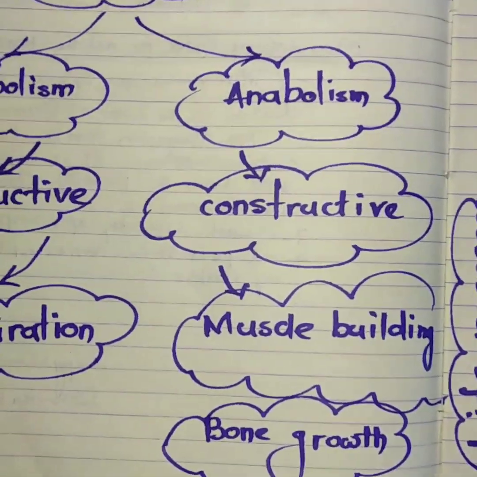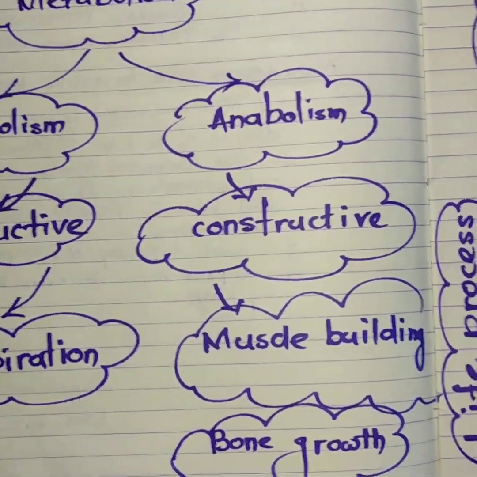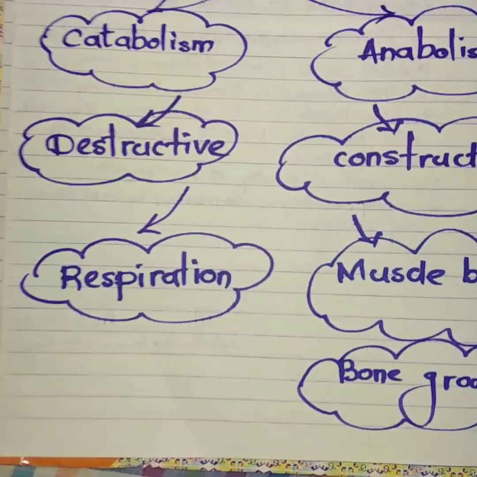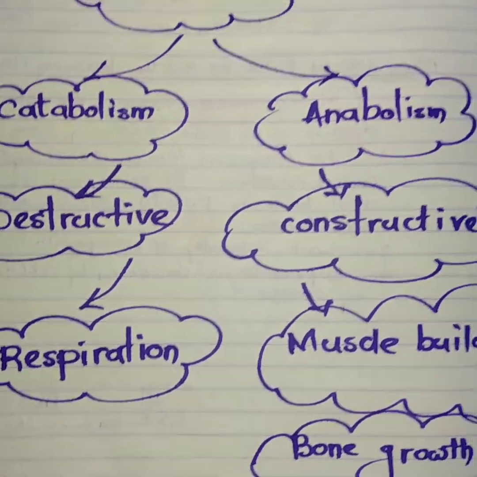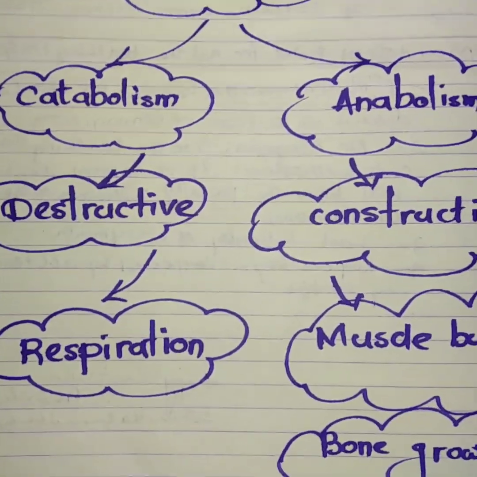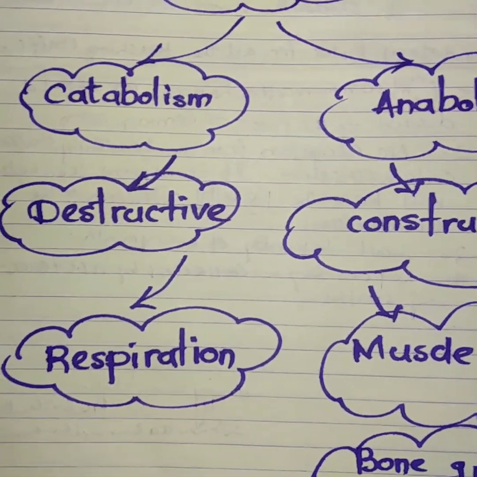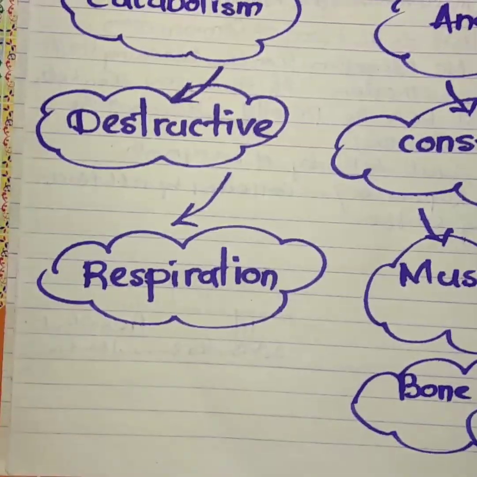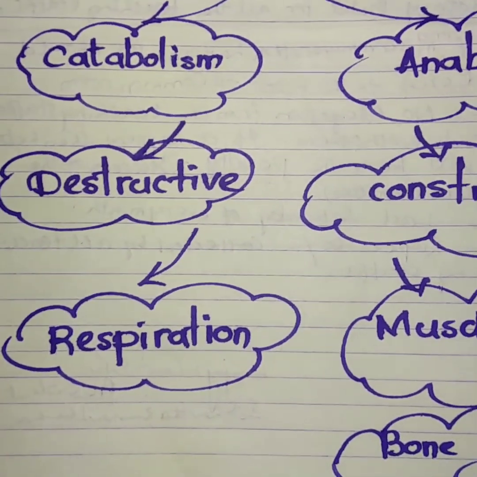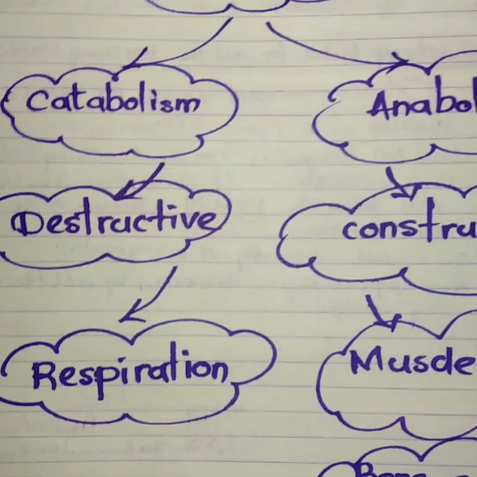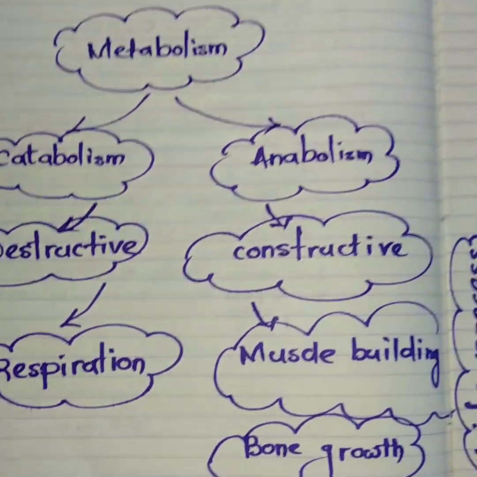So inside the cell, both glucose and oxygen are present. In the presence of oxygen, glucose changes into energy. Here your glucose is breaking down and releases a huge amount of energy. This process is called destructive, because the breaking down of molecules occurs with the liberation of a high amount of energy.